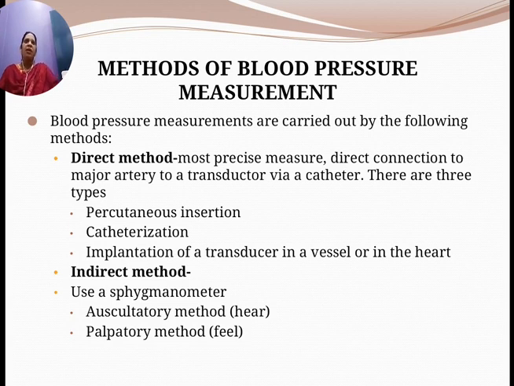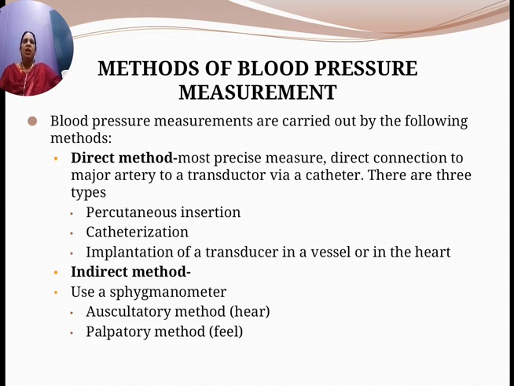That's why this is the second method. The auscultatory method is where you listen to the sound, whereas in the palpatory method, you are going to feel the radial pulse that is being generated. With the tip of the finger of the left hand, you can feel the radial pulse, and by feeling this, you measure the blood pressure. This is the second method, the palpatory method, which is also an indirect method.